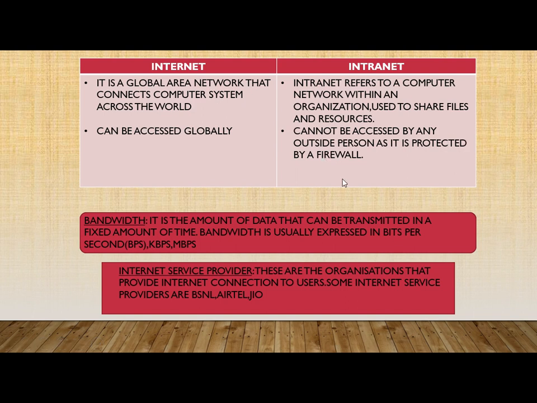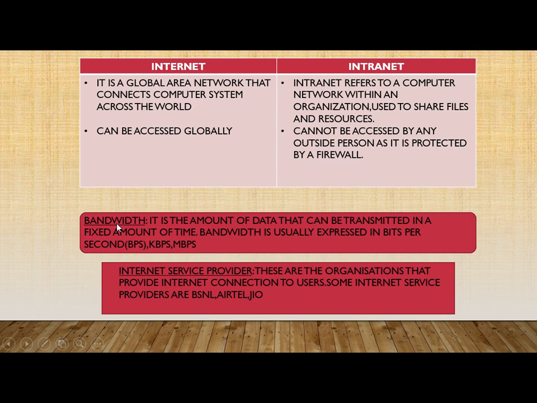So this intranet is mostly established in a company. Suppose there is a bank, then with the software which is accessed and the intranet which they are having, they will not be able to access any other website other than their bank website, because they are restricted by a firewall, and no outsider can be allowed to access that intranet over there. So this is a difference between internet and intranet.